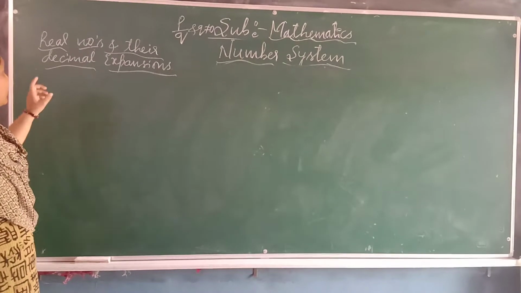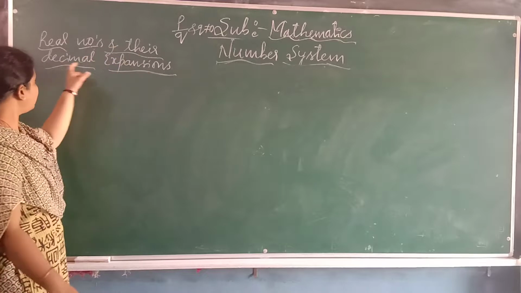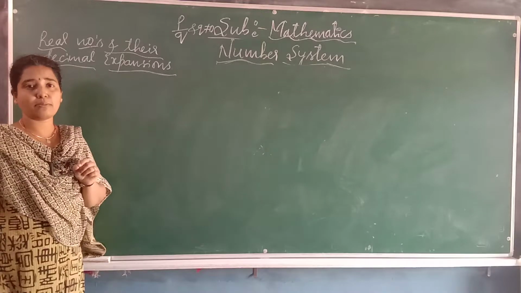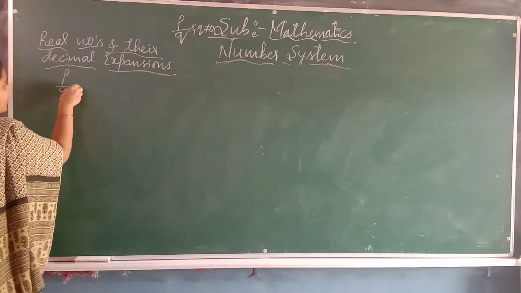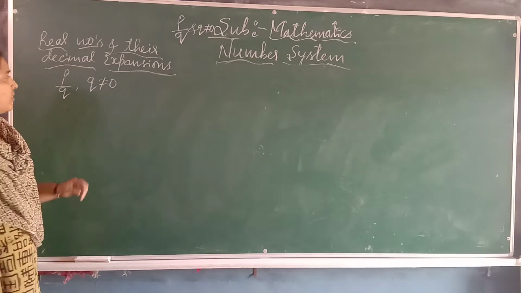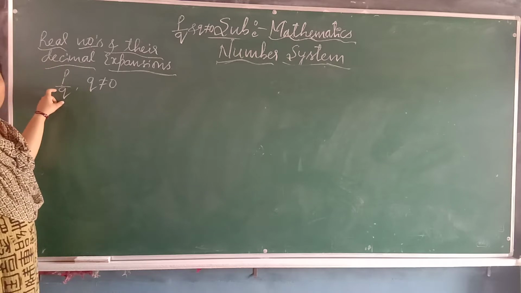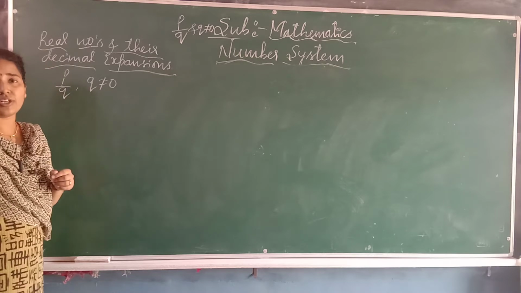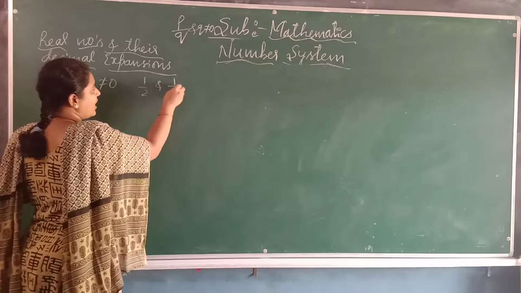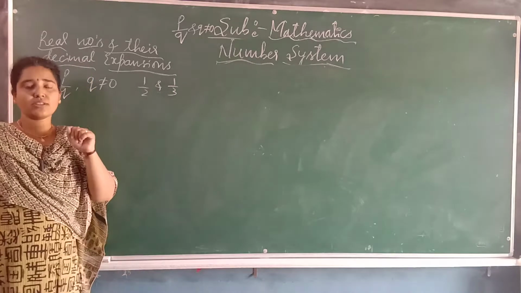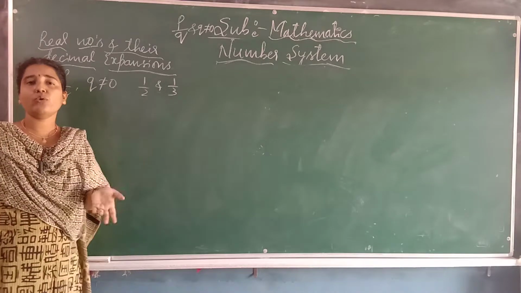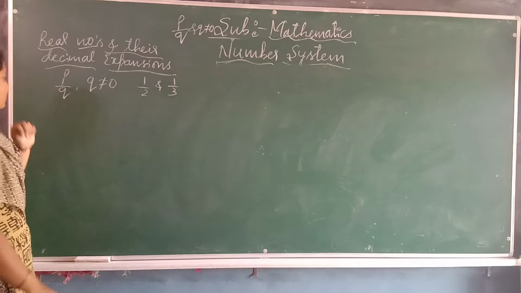Let us come to a new concept: real numbers and their decimal expansion. Real numbers: if I take a rational number, it is in the form of p by q, and the denominator q should not be equal to 0. If one number is divided by another number, for example, take a fraction. Fraction means if I take 1 by 2 or 1 by 3, in those two cases sometimes we will get remainder 0 and sometimes we won't get remainder 0. Two cases we will get.